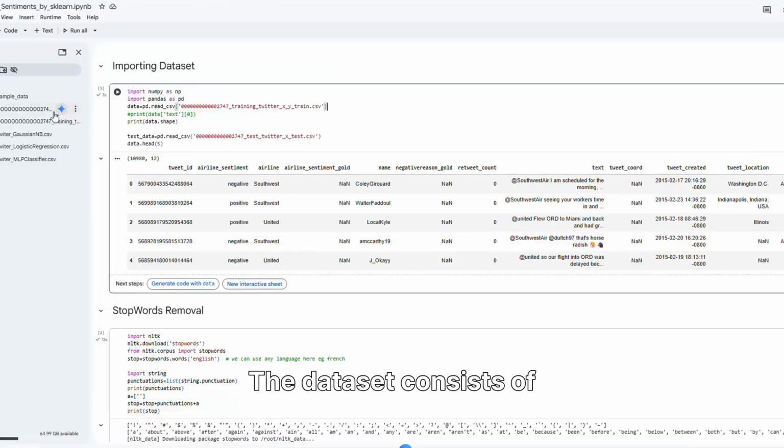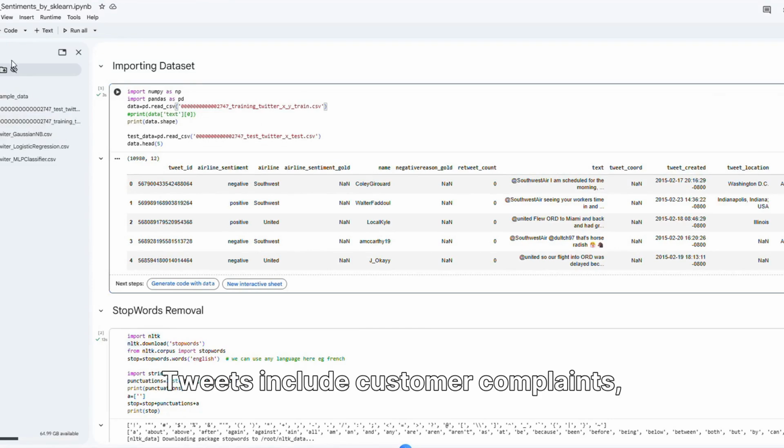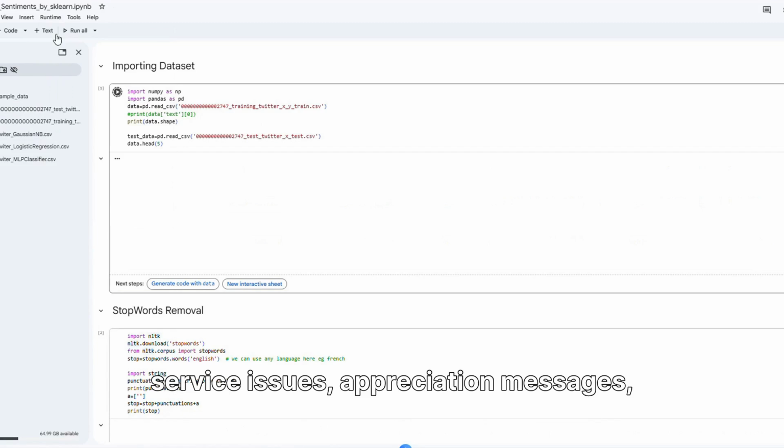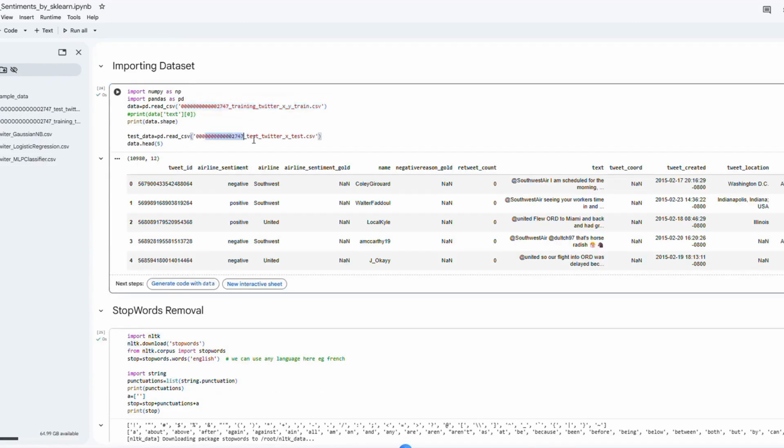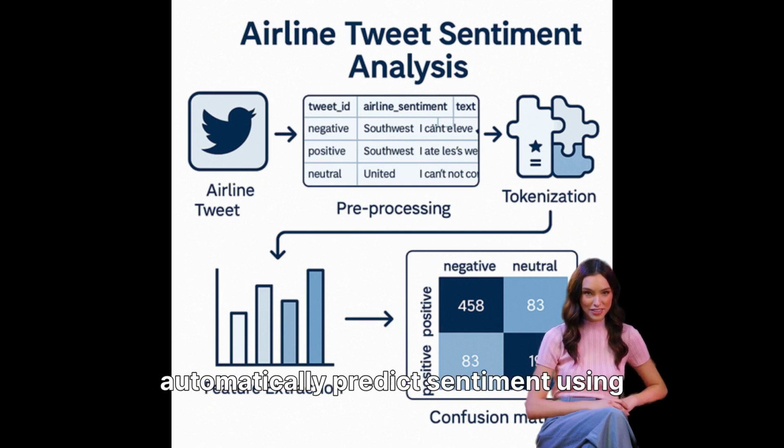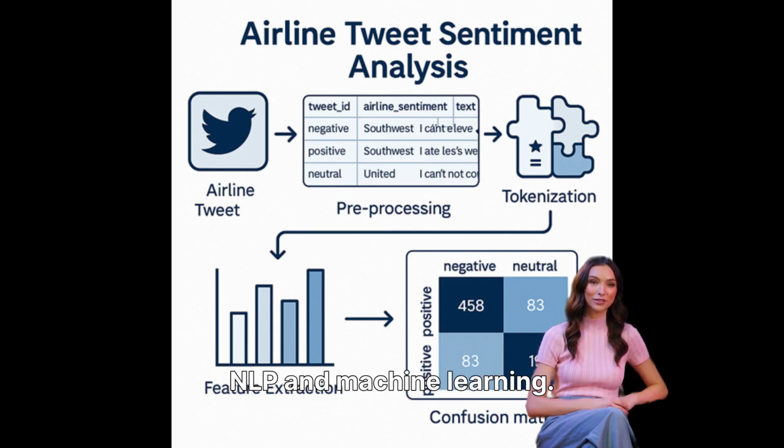The dataset consists of thousands of airline tweets, each labeled with its sentiment. Tweets include customer complaints, service issues, appreciation messages, and travel experiences. The goal is to automatically predict sentiment using NLP and machine learning.